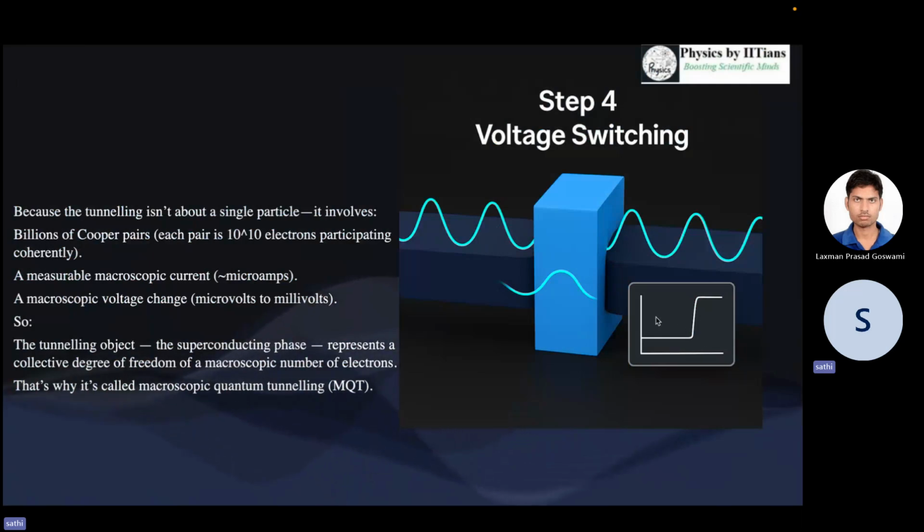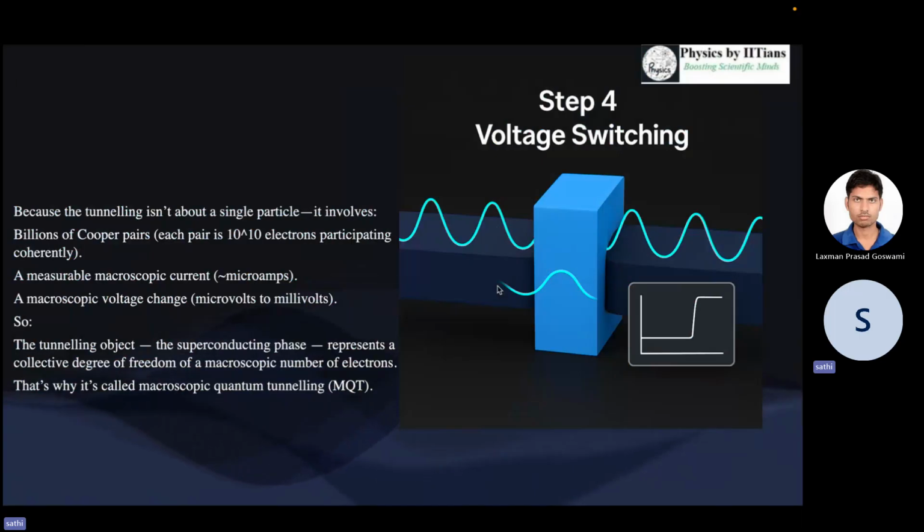which can be from microvolts to millivolts at the Josephson junction. Therefore, in this tunneling, the superconducting phase represents a collective degree of freedom of a macroscopic number of electrons, and that's why it is called macroscopic quantum tunneling. When it is a single electron or an alpha particle, a single microscopic object, you are talking about microscopic quantum tunneling.